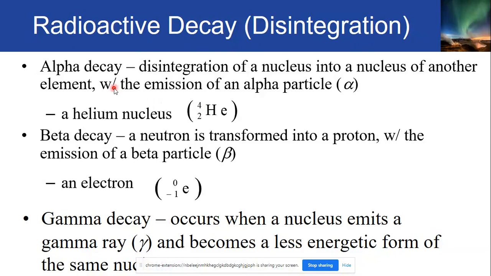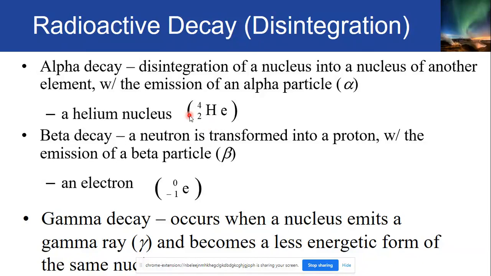Thus, in alpha decay, if this helium nucleus is emitted, the parent nucleus tends to lose two protons because it emits an alpha particle. Tama, no? So this is a helium nucleus having this chemical designation. Therefore, in alpha decay, you will expect that the parent nucleus will lose two protons.